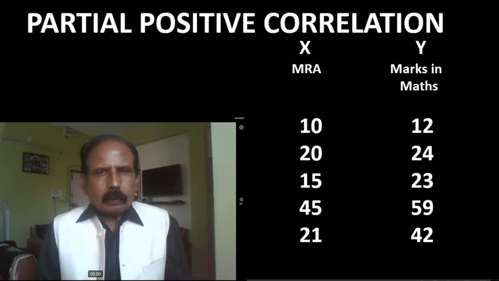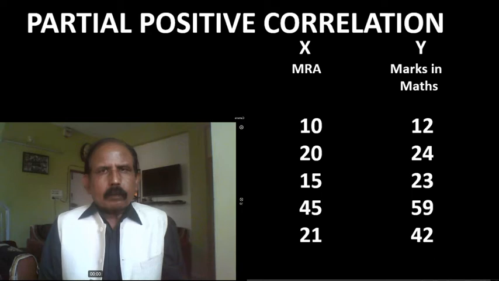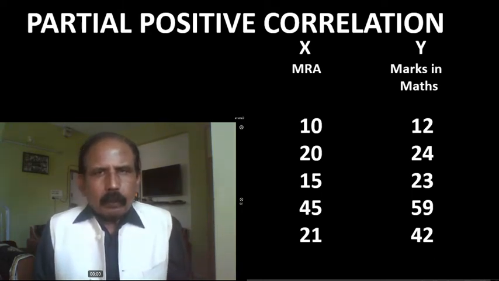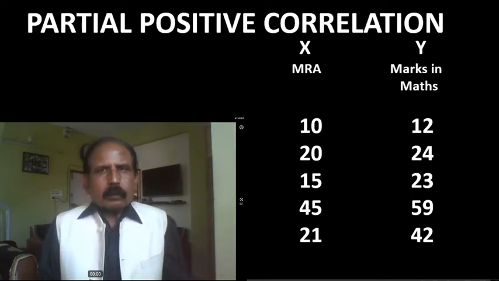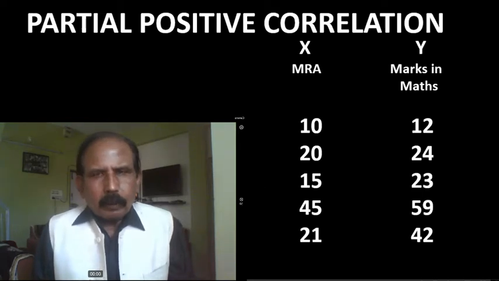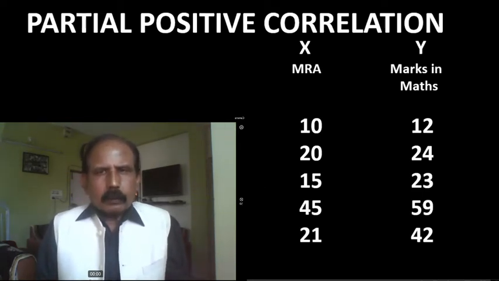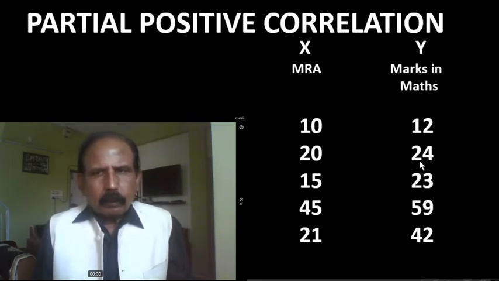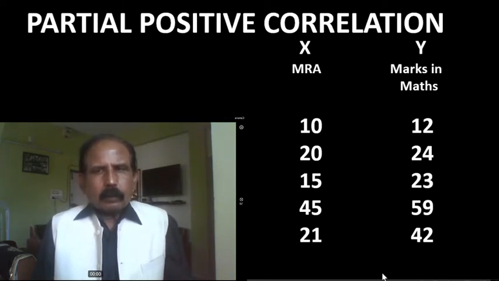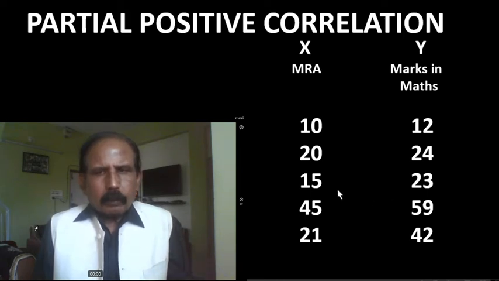Here an example is given. X and Y both are having cause and effect relationship. In X, the scores of 5 subjects in mathematical reasoning ability test are given, and in Y, the scores of the same subjects in mathematics are given. Let us first check the direction of the changes. Second X is increasing in terms of first one. At the same time, second Y is also increasing in terms of first one. So the changes are in the same direction.